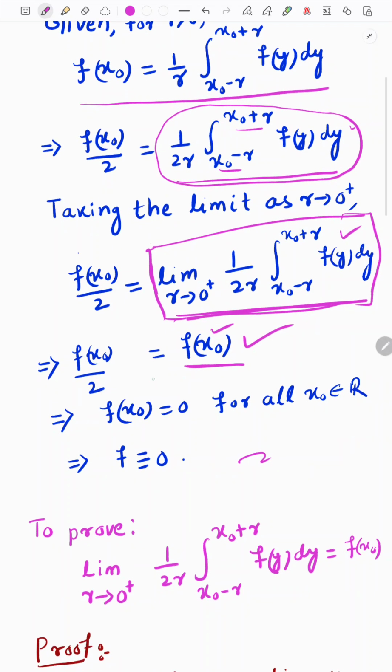Then what will it give? It gives nothing but f of x0 is equal to 0. But our x0 is an arbitrary point, meaning for all x0 it is giving 0. Therefore f is nothing but the 0 function, identically 0. So we are getting only one continuous function, the 0 function, which satisfies this property.